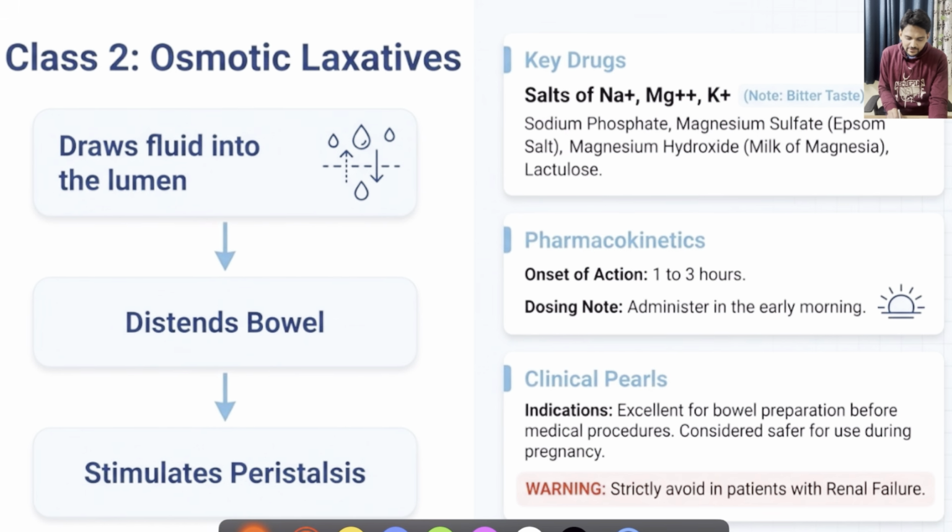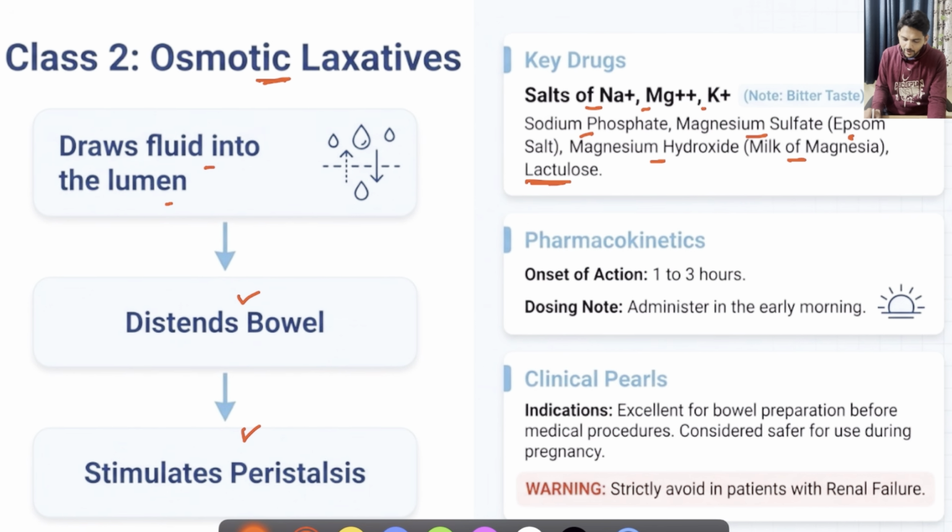In the second class, that is osmotic laxatives, these substances will draw fluid into the lumen of the gut. Thus, they will distend the bowel and again stimulate peristalsis. What are the key drugs in this class? Mainly, various salts of sodium, magnesium and potassium are included in this. For example, sodium phosphate, magnesium sulfate, that is Epsom salt, magnesium hydroxide, which we call milk of magnesia, and also lactulose is included in this class of medications.